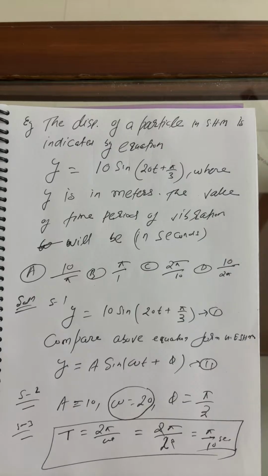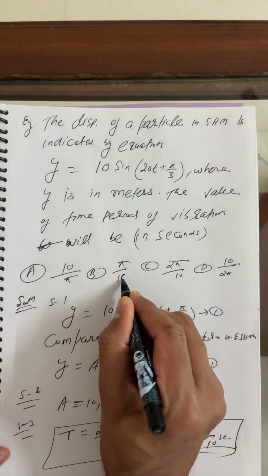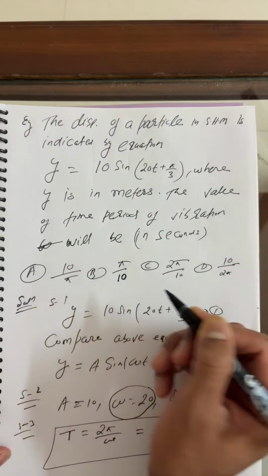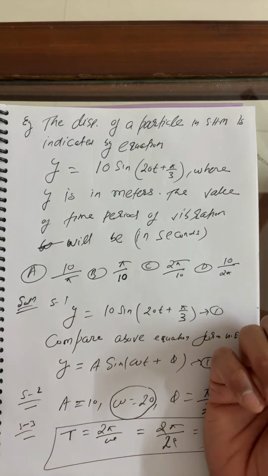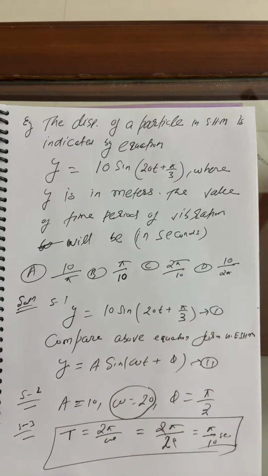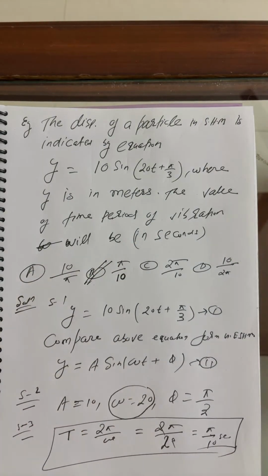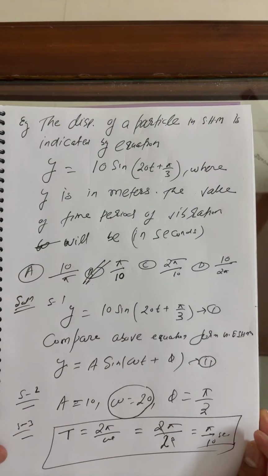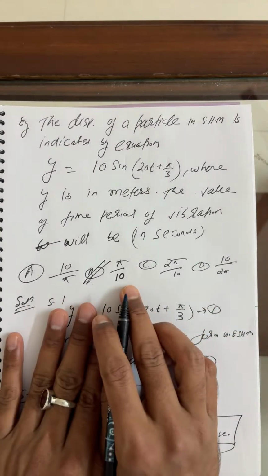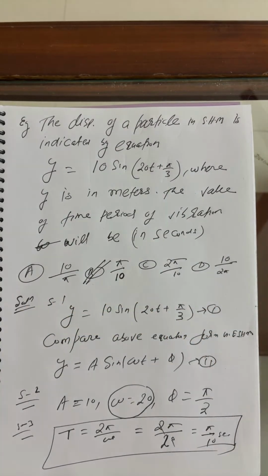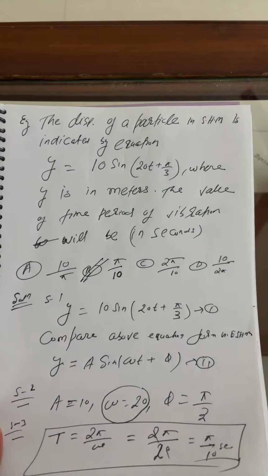Option B is the correct answer. Yes, very good.